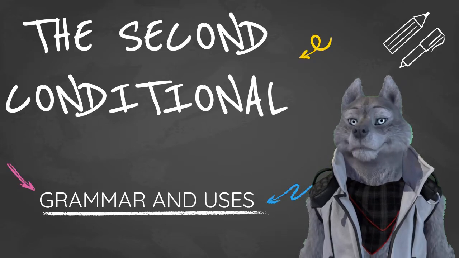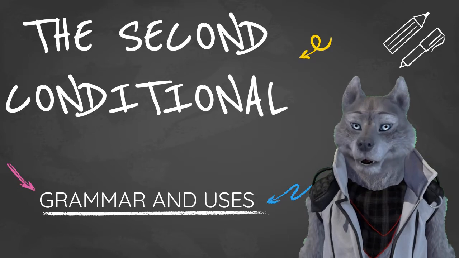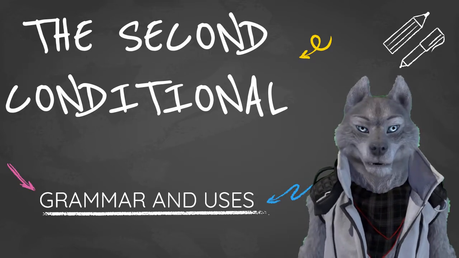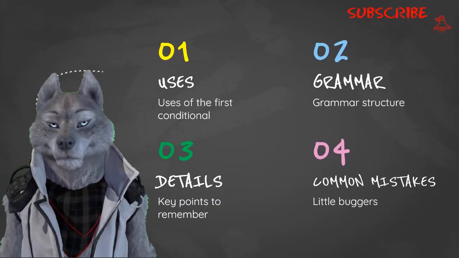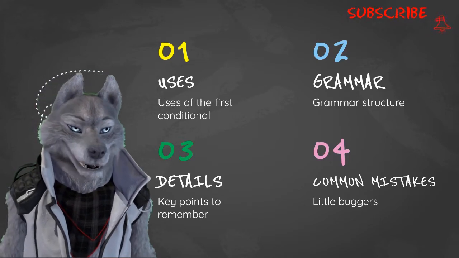If I had more than 1 million subscribers, I would be the happiest wolf ever. And that's an example in the second conditional. Yeah, we're gonna need our imagination a lot. What's up, everyone? Tsar here. Today we're going to see the second conditional.